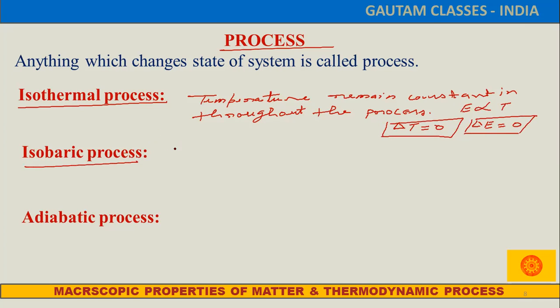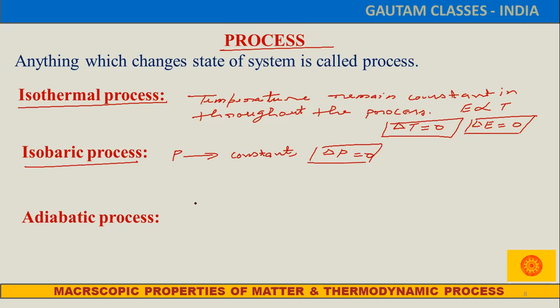Isobaric process: if pressure remains constant throughout the process, then what about the change in pressure? That will be 0. So in an isobaric process there is no change in the pressure.